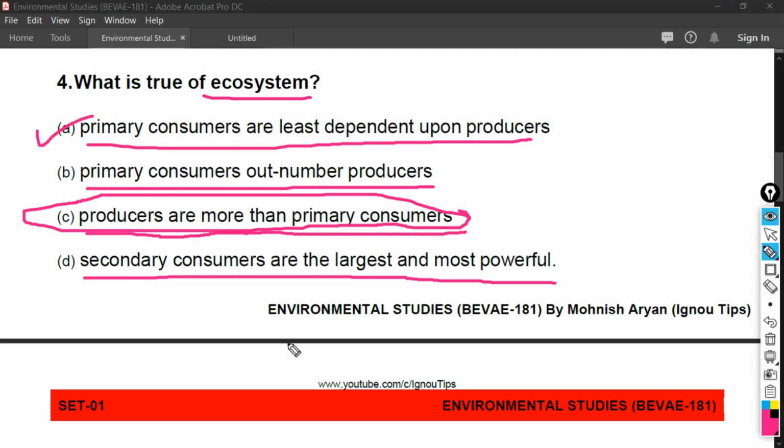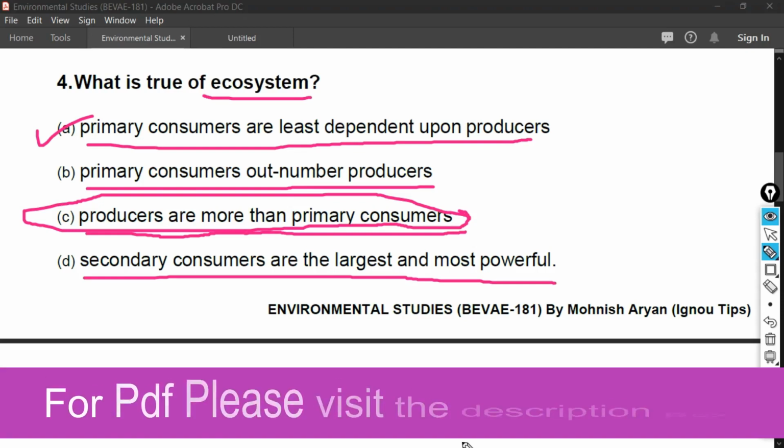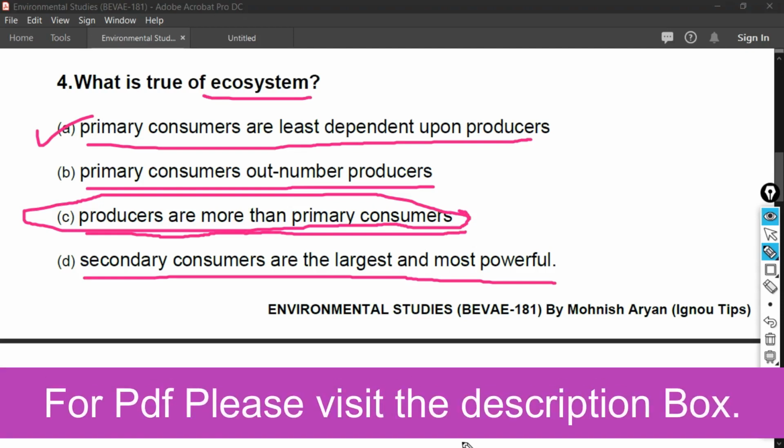as tertiary consumers. Okay friends, now the last part of the ecosystem is decomposers or saprotrophs or reducers. Organisms which are responsible for the decomposition of dead decaying matter are known as decomposers or saprotrophs. And examples of decomposers are fungi and bacteria, etc. I hope you understood this question.